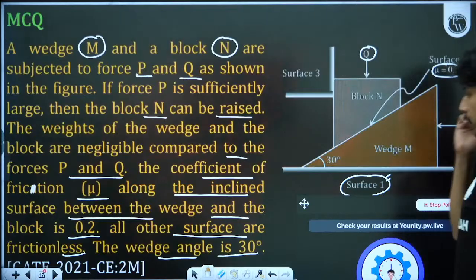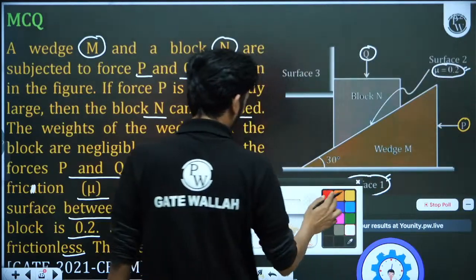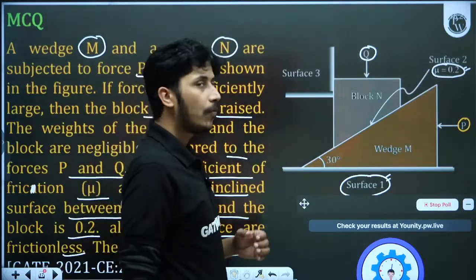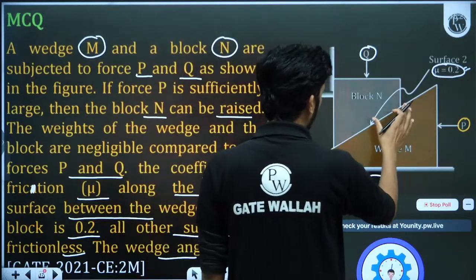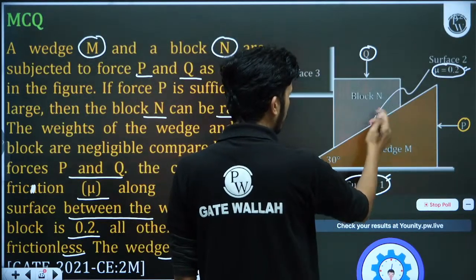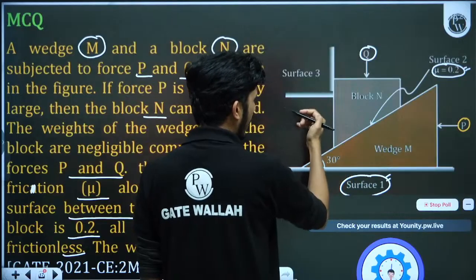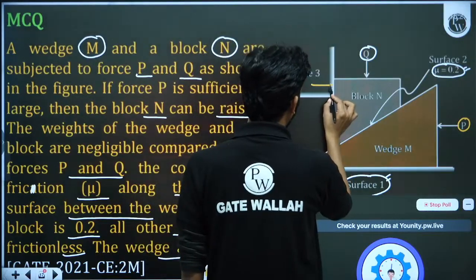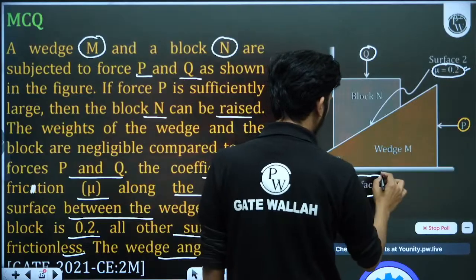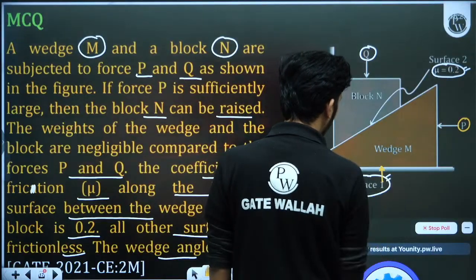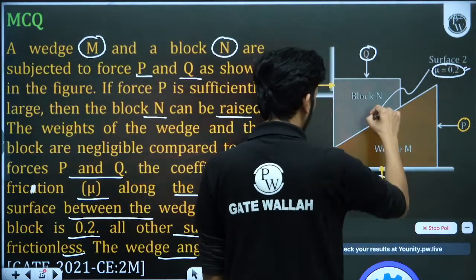Okay guys, let's solve this question. We must understand what the number of applicable reactions is. Whenever we apply the force P, there is friction here. This friction will try to move this block, and one reaction R1 will be there. Then this reaction R2 will also be there, or one reaction will be here.